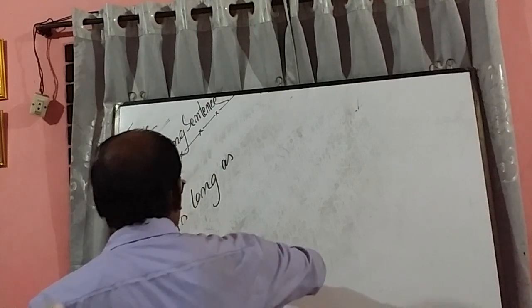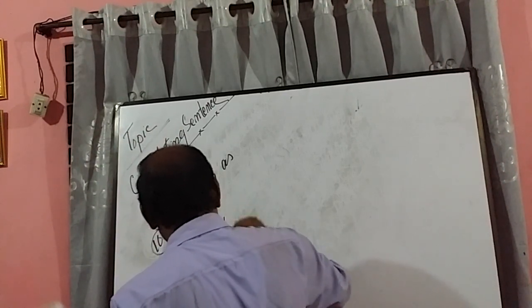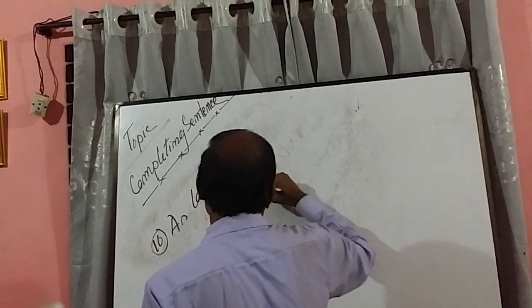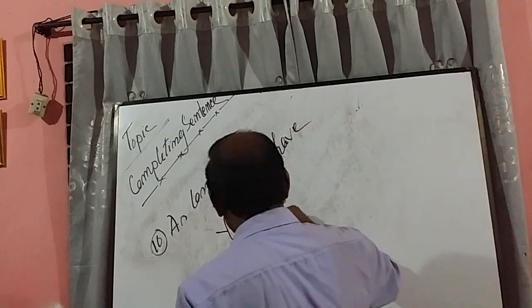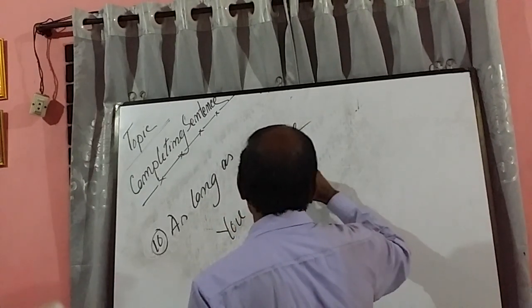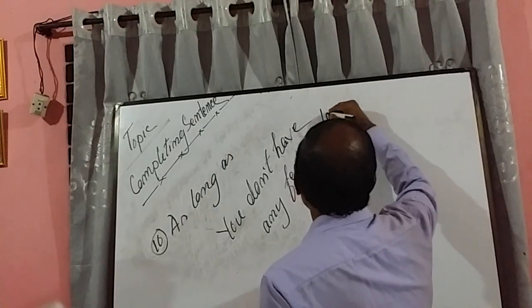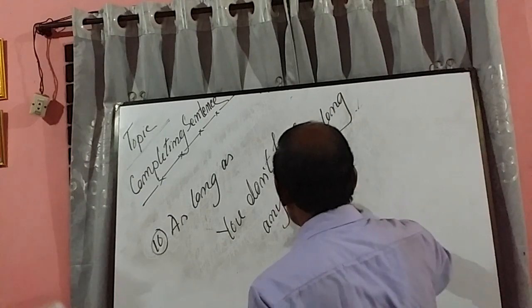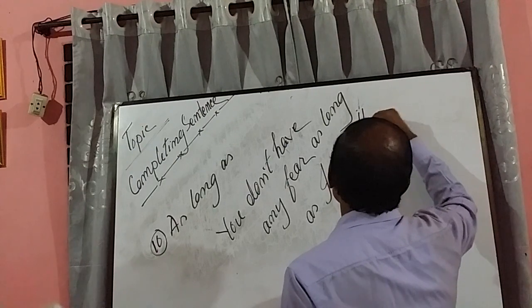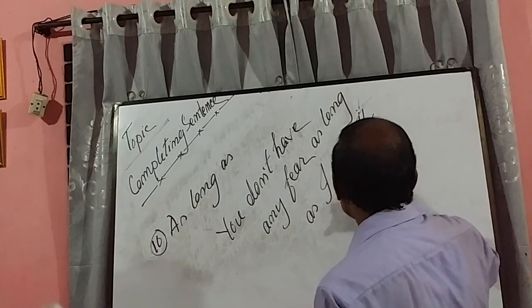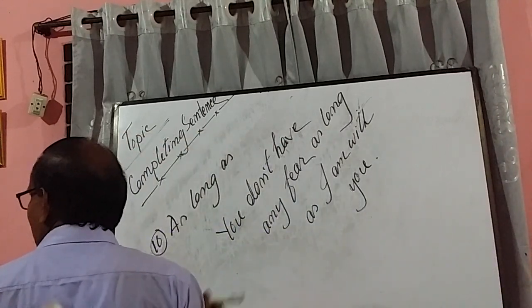Suppose the example is: you don't have any fear as long as I am with you. My last one.